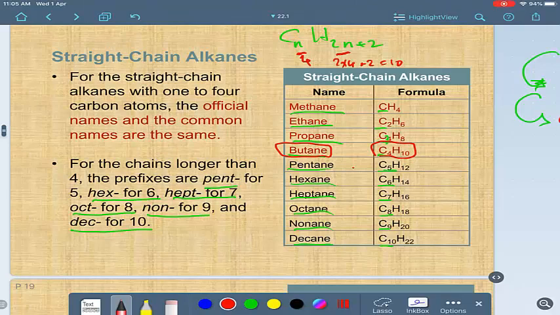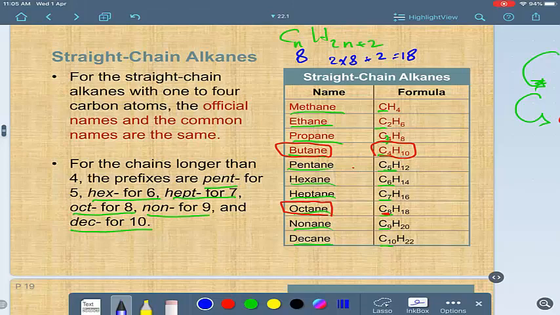Let's try another example. For example, octane. Octane has 8 carbons. If you have 8 here, what number of hydrogens must be here? 2 times 8, 16, plus 2 equals 18.